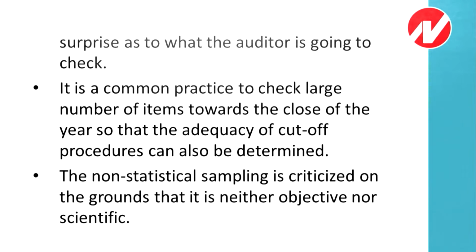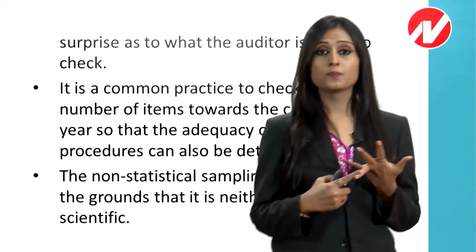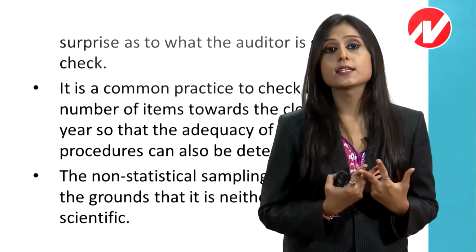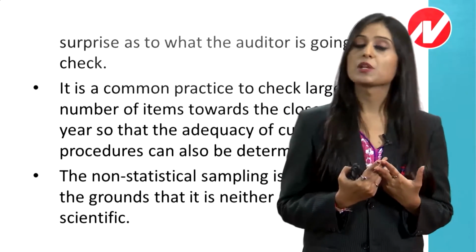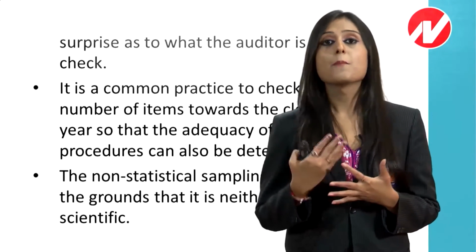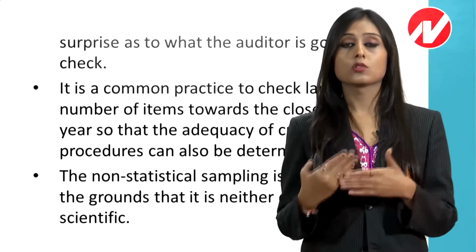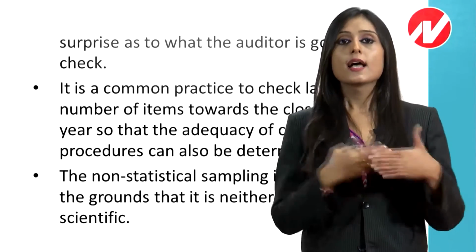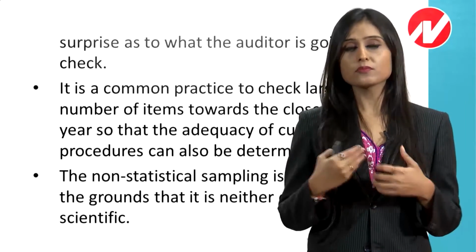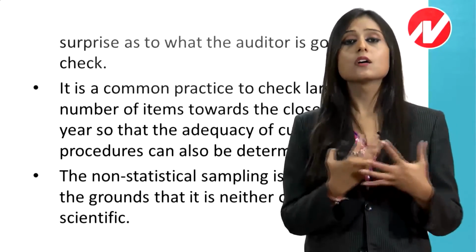The non-statistical sampling is criticized on the grounds that it is neither objective nor scientific. Non-statistical sampling has two drawbacks: objective and scientific. These two characteristics are not present in non-statistical sampling, whereas the statistical sampling has some objective and it is based on some statistical methods. So they are telling that statistical method is based on objective, and statistical method is also scientifically determined. So for non-statistical method, this is a drawback.